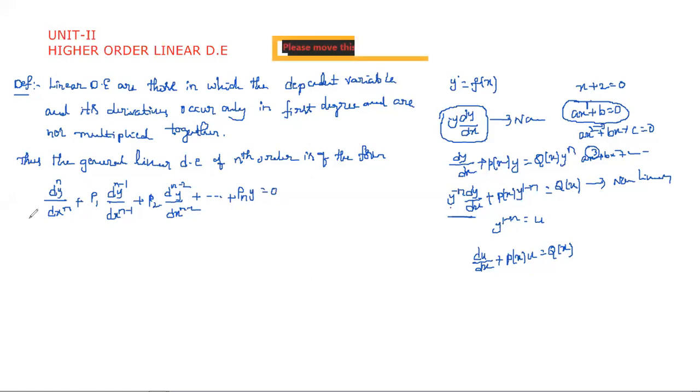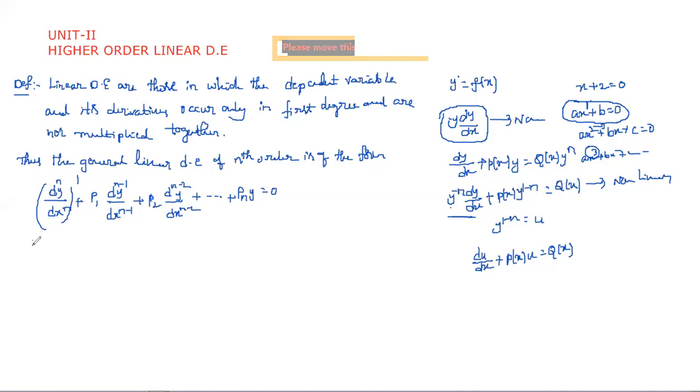If you observe this, what is the order of this differential equation? n. And what about the degree? The degree is determined by the highest derivative, and here it is 1. So the degree must be 1 and the order may be more than 1. That is what we are going to learn here.